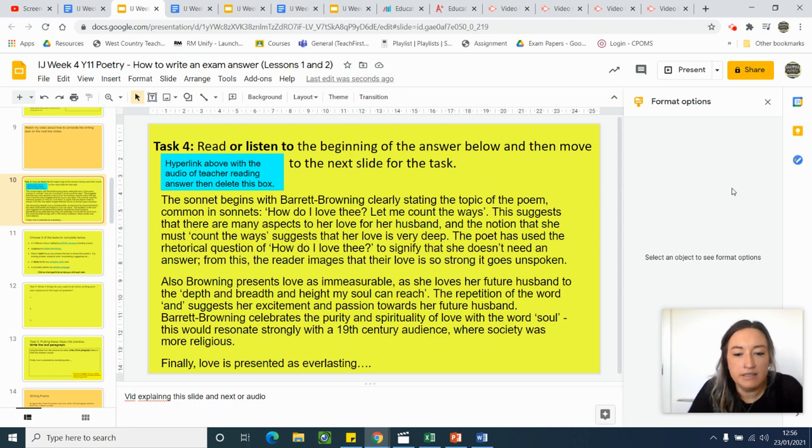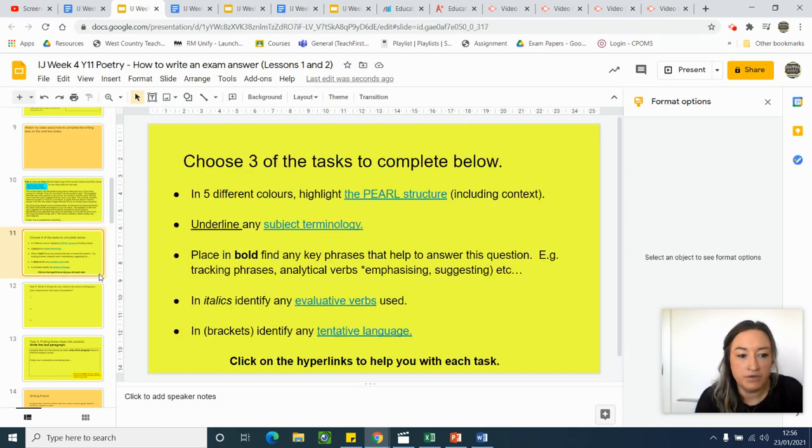Okay, guys, so this is a writing model of the beginning and the middle response to this poem. And then your task is just going to be to write the last paragraph, which is focused on love being presented as everlasting. So what I'm going to do is I'm just going to read the information on the next slide to you. Then I'm going to come back and read this model and just talk about the task that I want you to do. And hopefully that will help support you doing it, okay?